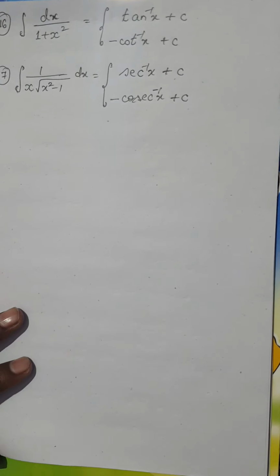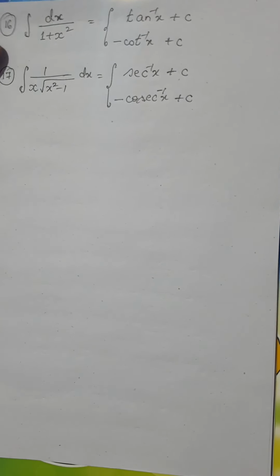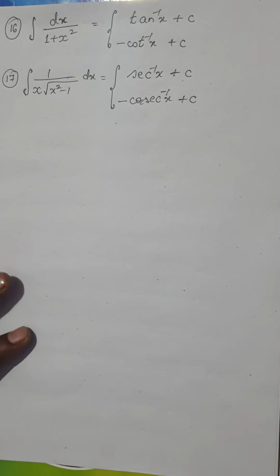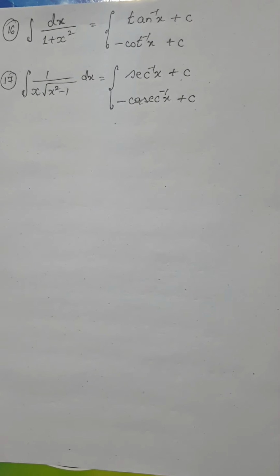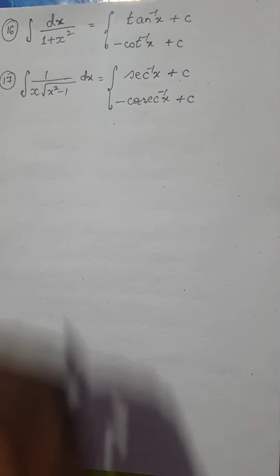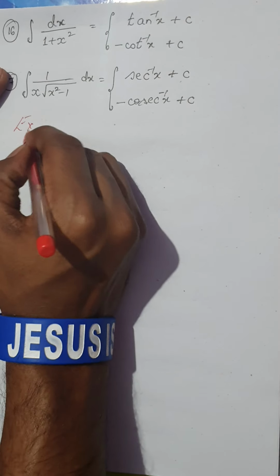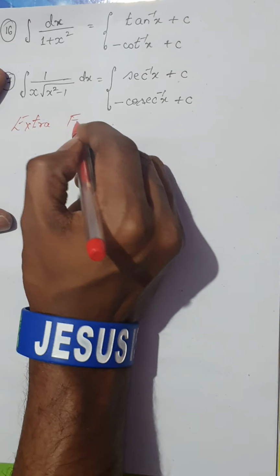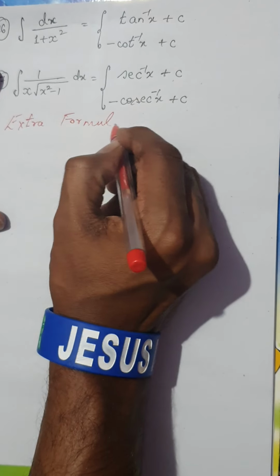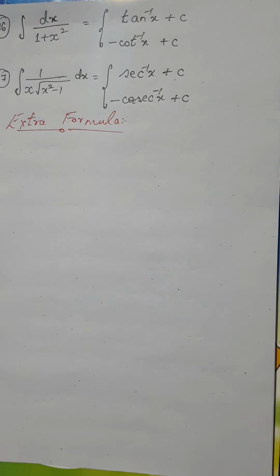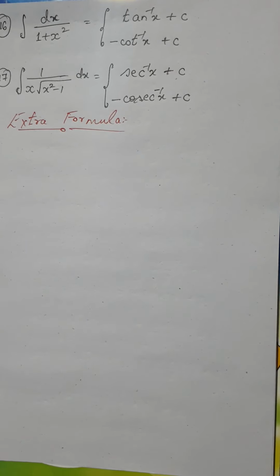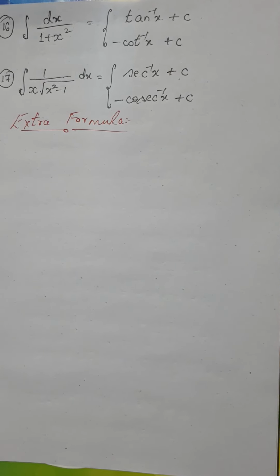These are the basic formulas of integrals. I have another 4 formulas, but generally we don't use them as direct formulas. Let me call these the extra formulas. You might have noticed I did not give you the integral of tan x, cot x, secant x or cosecant x.